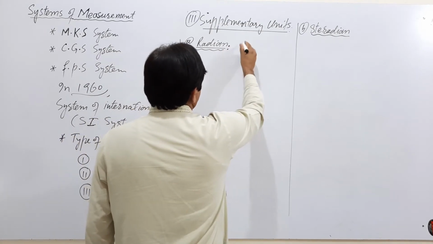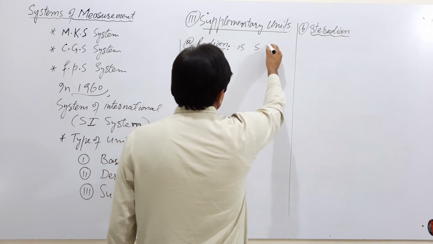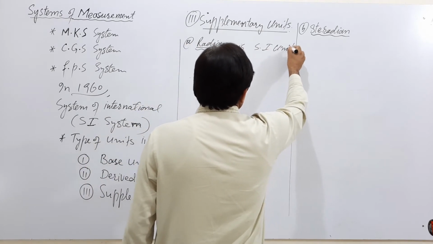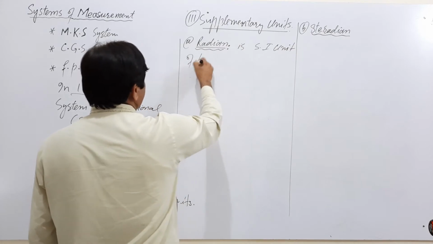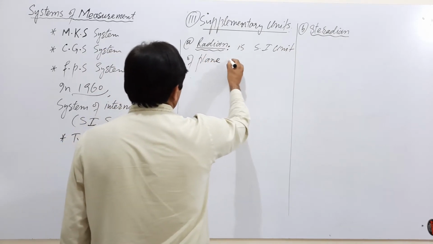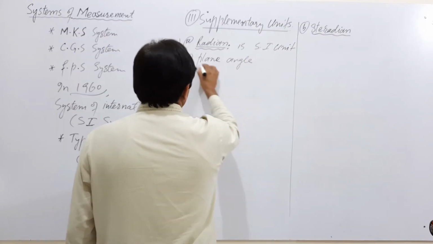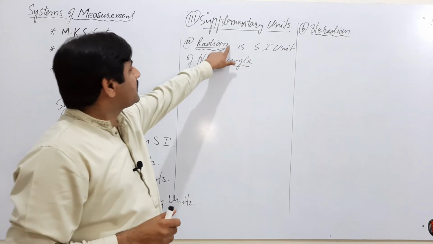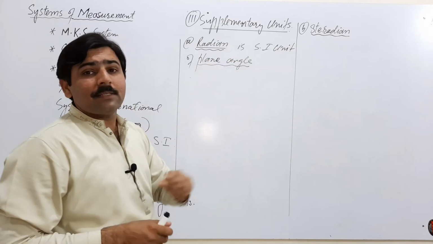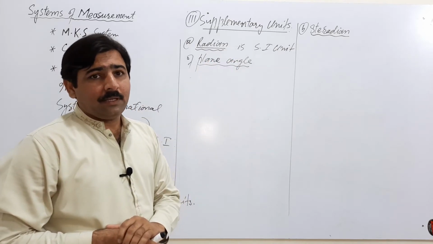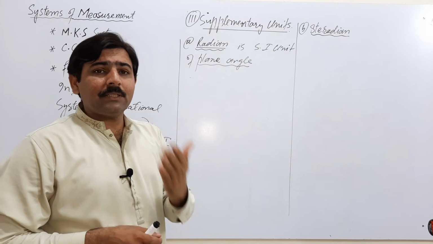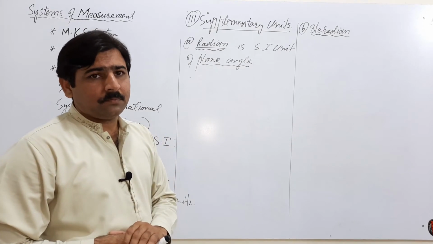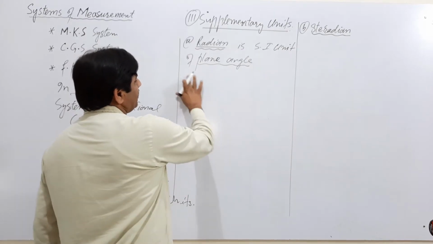Radian is the SI unit of plane angle. Plane angle is a physical quantity, and that physical quantity is measured in radian in the System of International. What is plane angle?